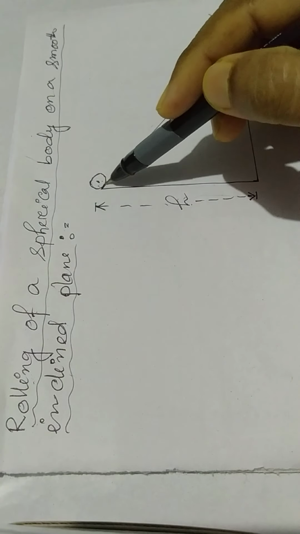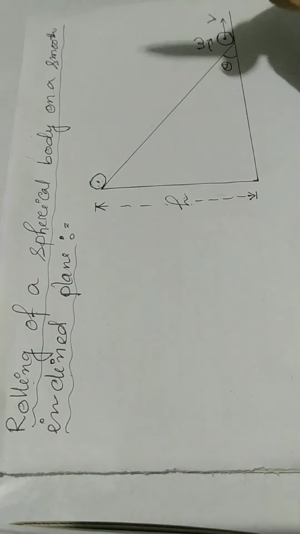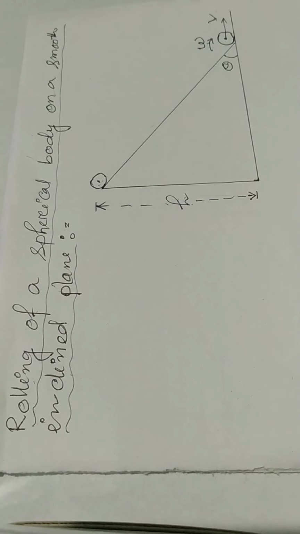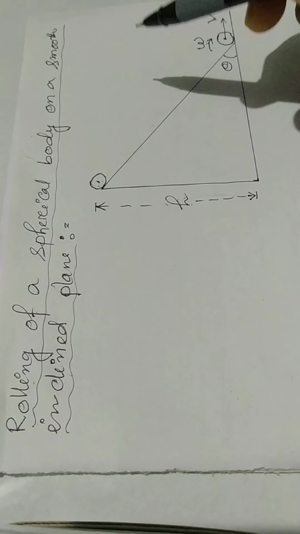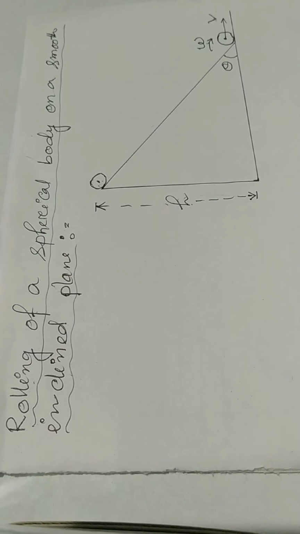Since the body travels a linear distance, it has translational kinetic energy, and due to rotation it possesses rotational kinetic energy. So the potential energy of the body is converted into the sum of translational kinetic energy and rotational kinetic energy.